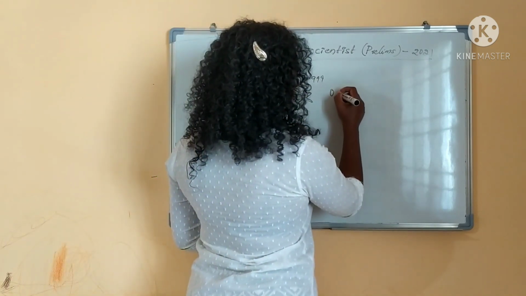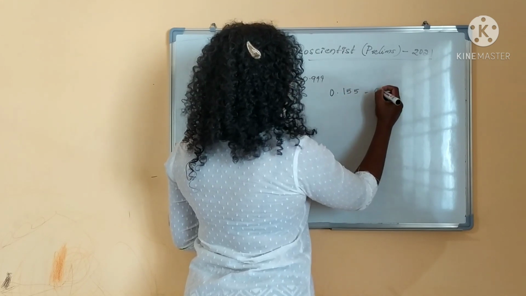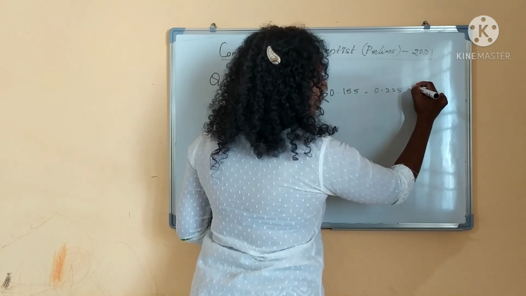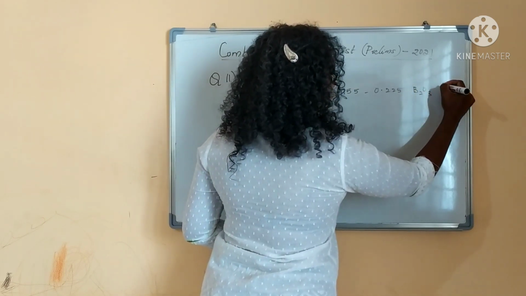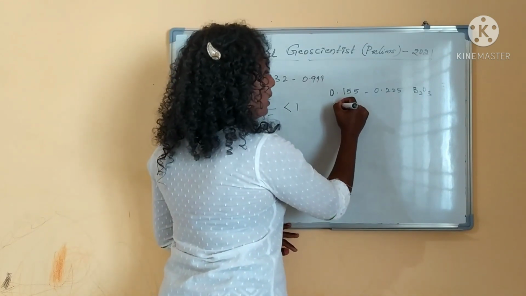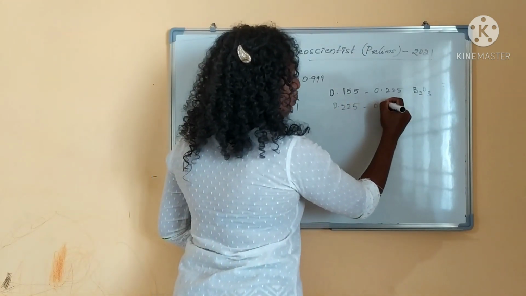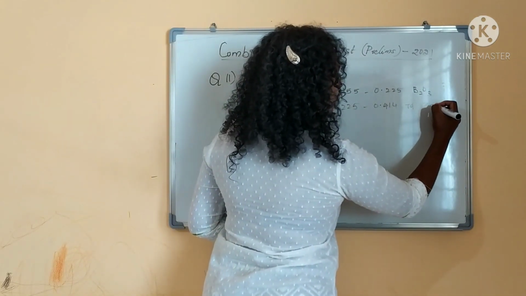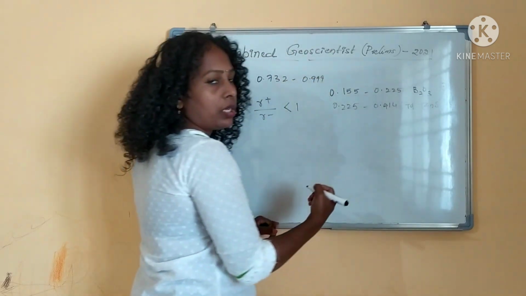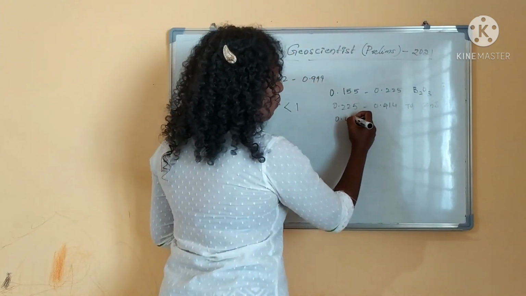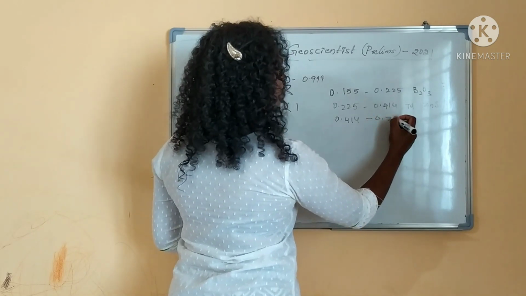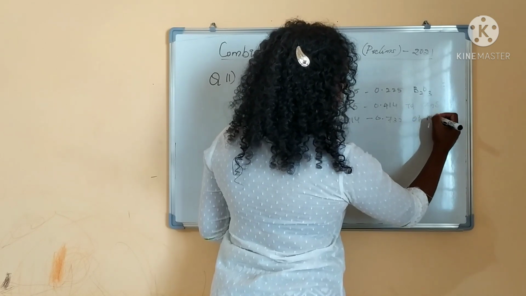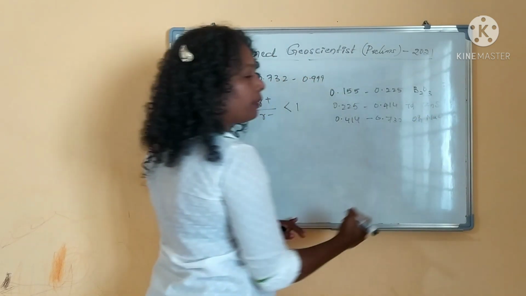There is a set they were giving: 0.155 to 0.225. This is a planar triangular structure, for example B2O3, and the coordination number will be 3. Okay, and 0.225 to 0.414 will be tetrahedral in shape, for example zinc sulfide, and the coordination number will be 4. Okay, 0.414 to 0.732, then the structure will be octahedral, and the example I am writing is sodium chloride, coordination number 6.